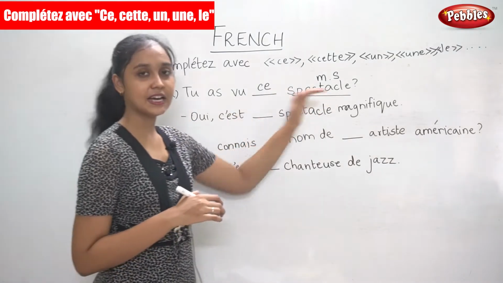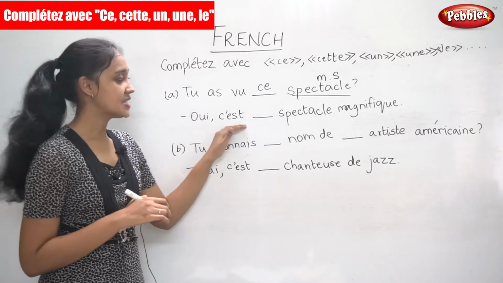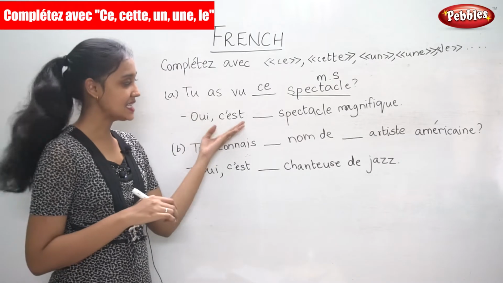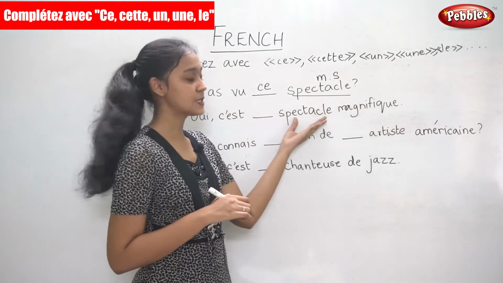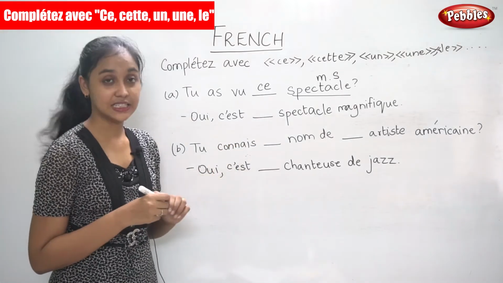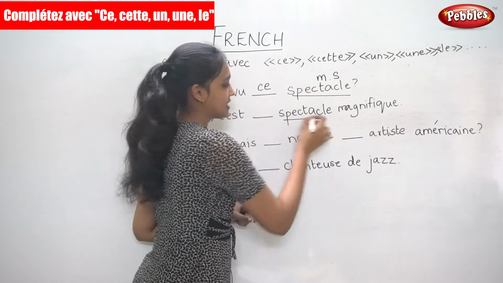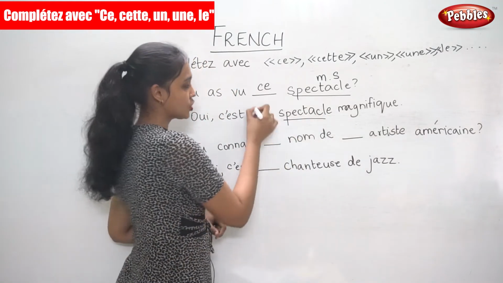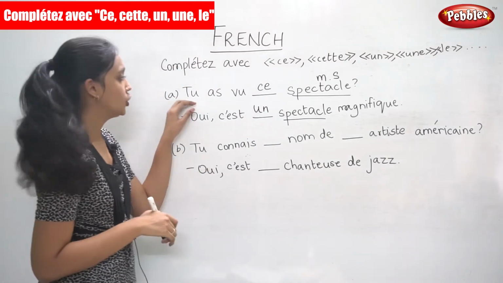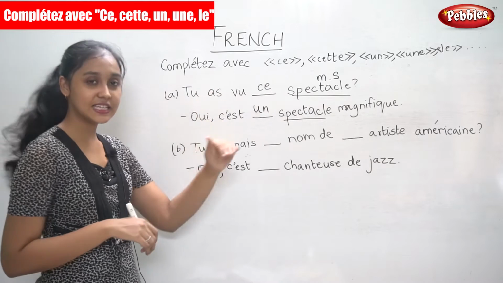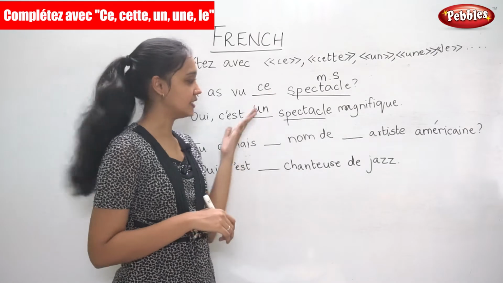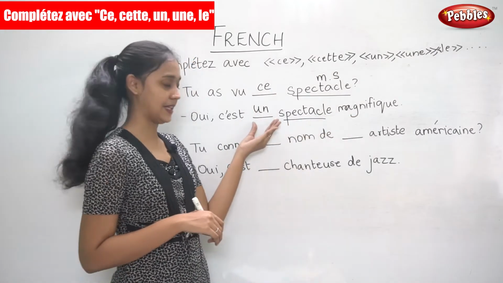Tu as vu ce spectacle? Oui, c'est dash spectacle magnifique. So now they are saying yes, it is a magnificent spectacle. So here we need to use an article. Again, now this is masculine singular, so we use un. So did you understand? Tu as vu ce spectacle? You have seen this spectacle? Oui, c'est un spectacle magnifique. Yes, it is a magnificent spectacle.